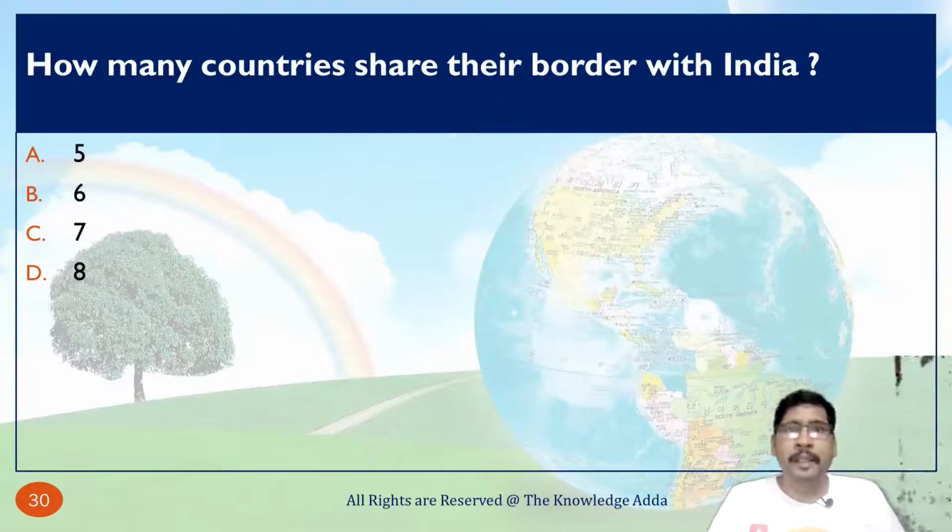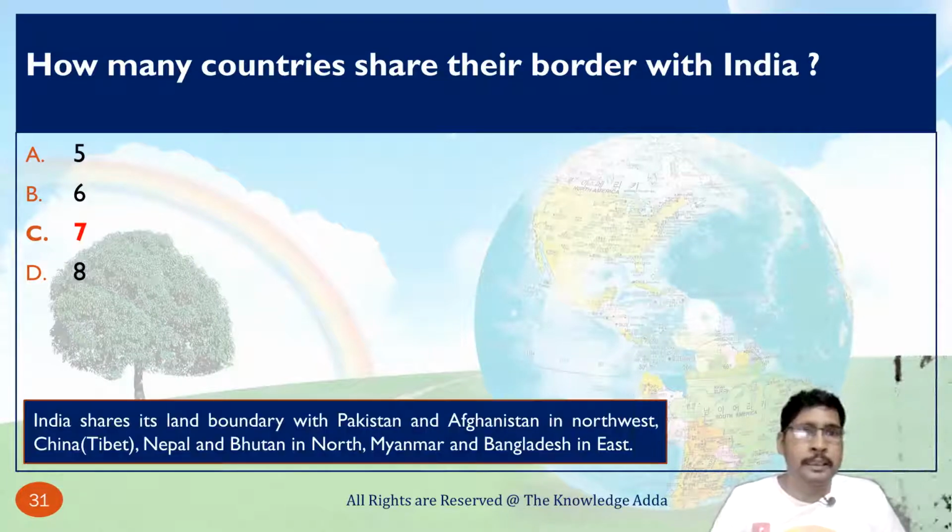How many countries share their boundary with India? So there are 7 countries who share their border with India, and these are China, Nepal, Bhutan, Myanmar, Bangladesh, Pakistan, and Afghanistan. Means there are 7 countries which share their border with India.